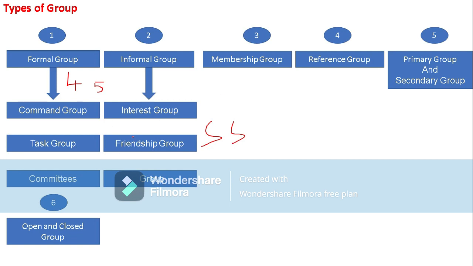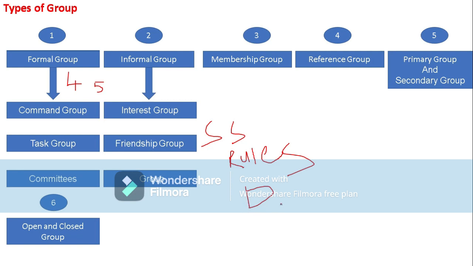They are also based on rules. So formal groups are based on relations and based on rules. Next, another feature is that they are based on division of work. Division of work means a work is divided into small parts.